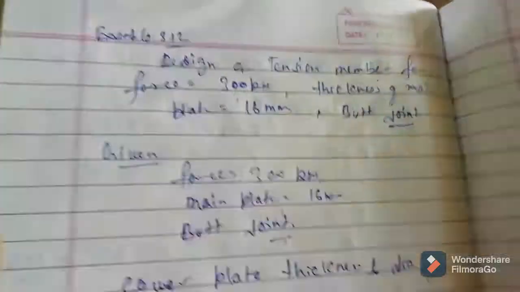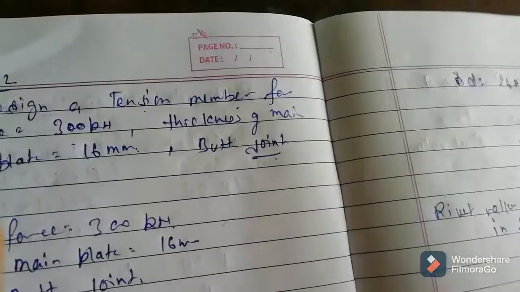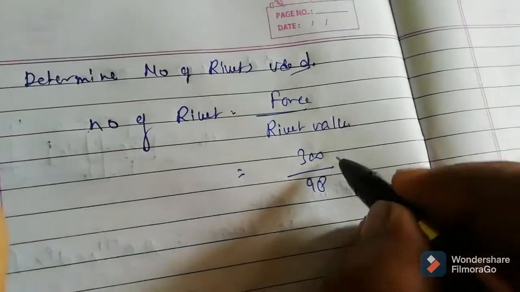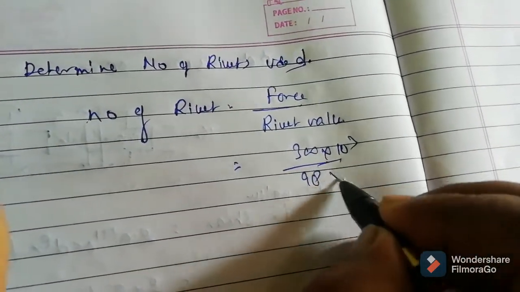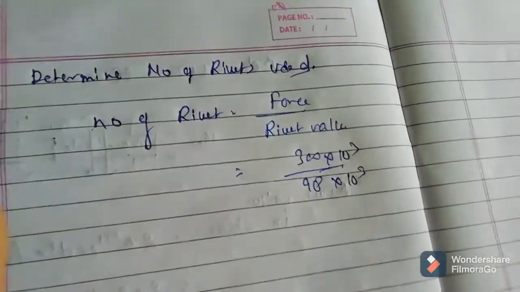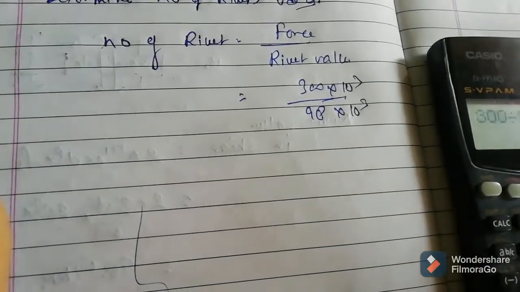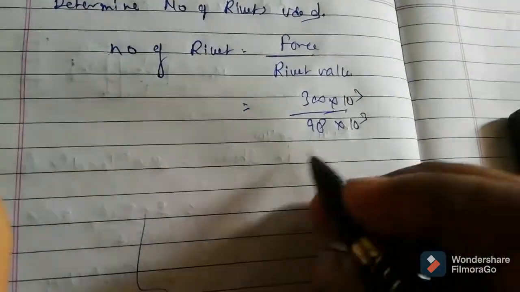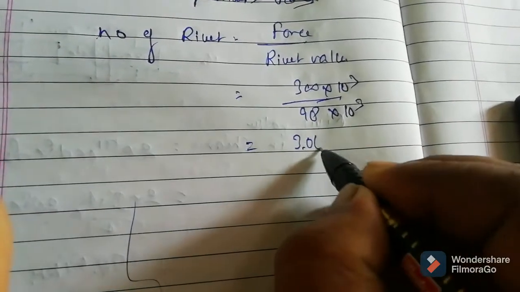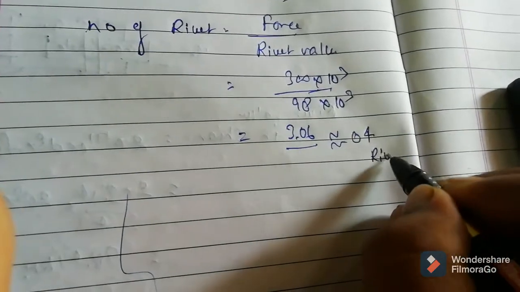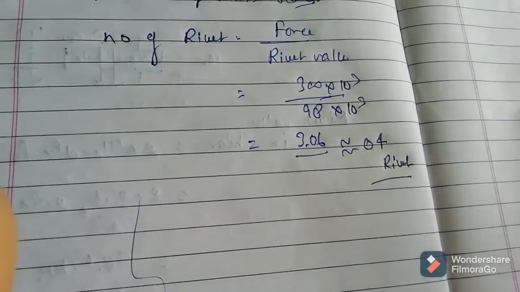The force is given, that is 300 kilonewton. So 300 by the rivet value, 98 kilonewton. If you solve this, 300 by 98 you are going to find 3.06. Let's take 4 rivets.